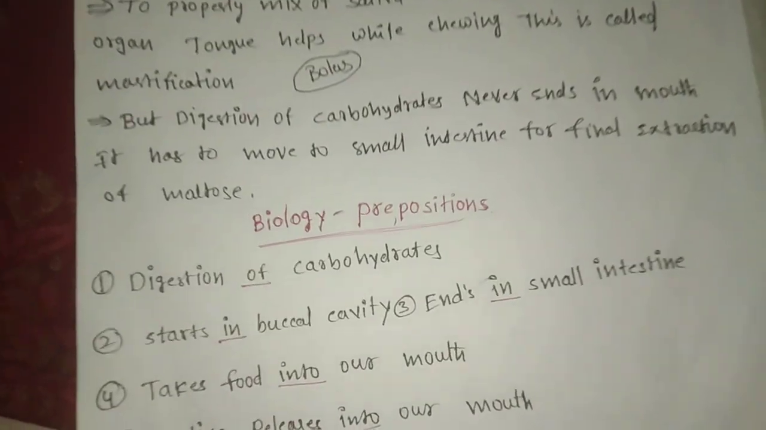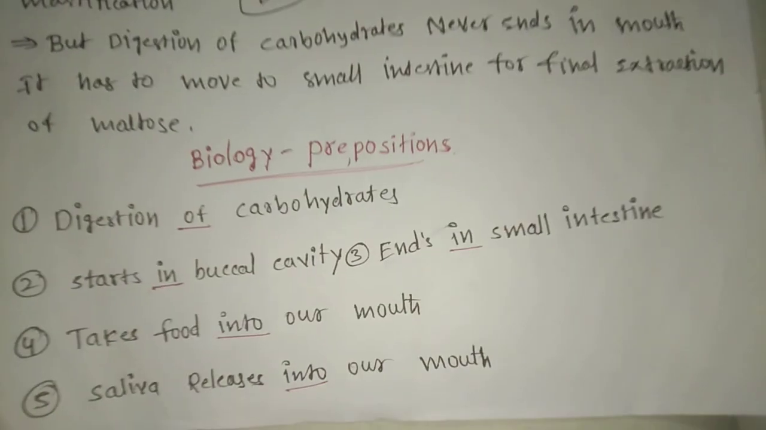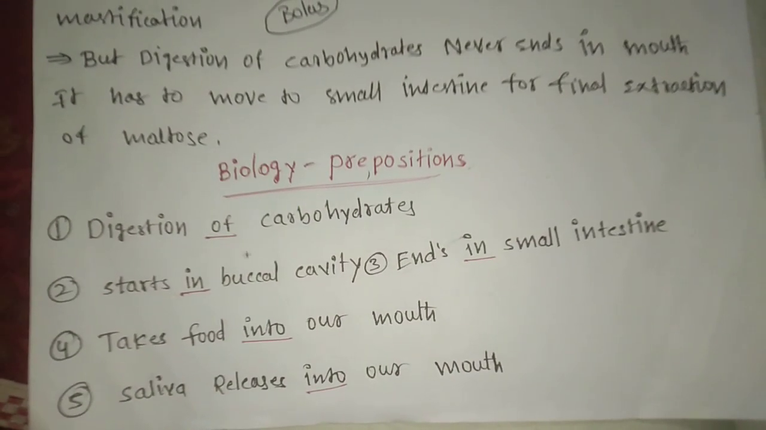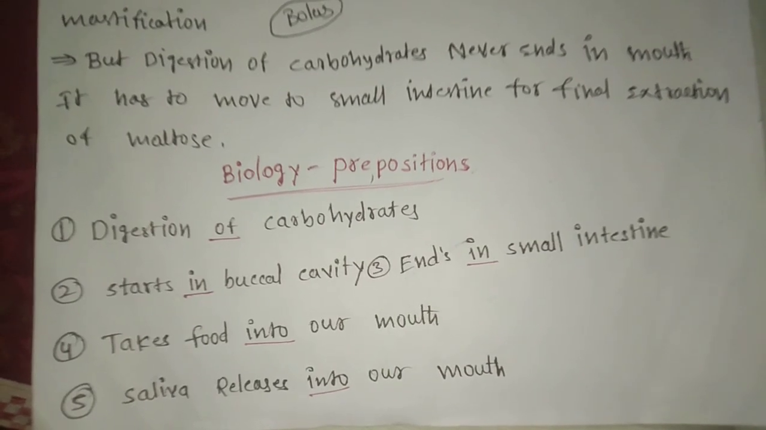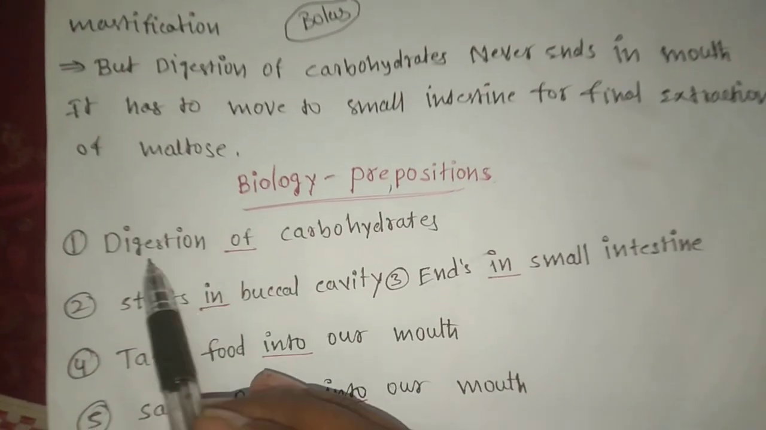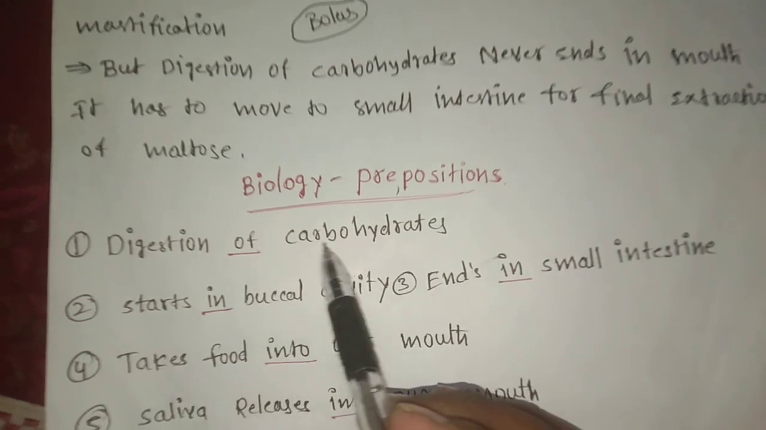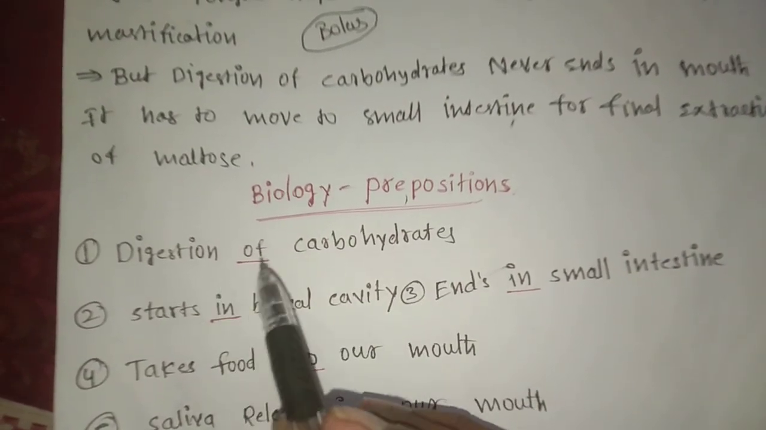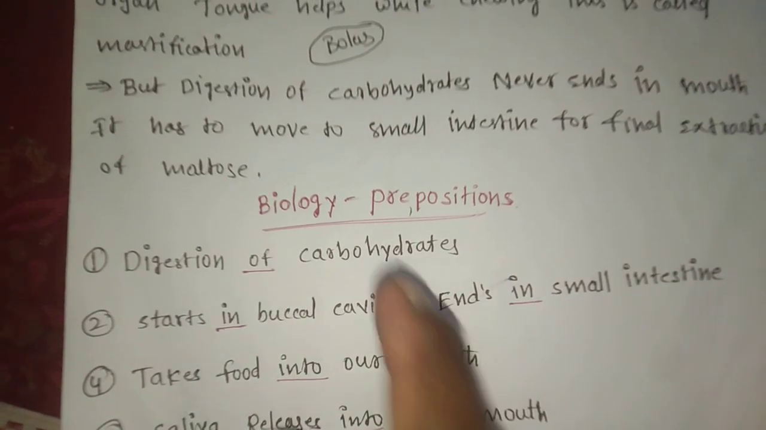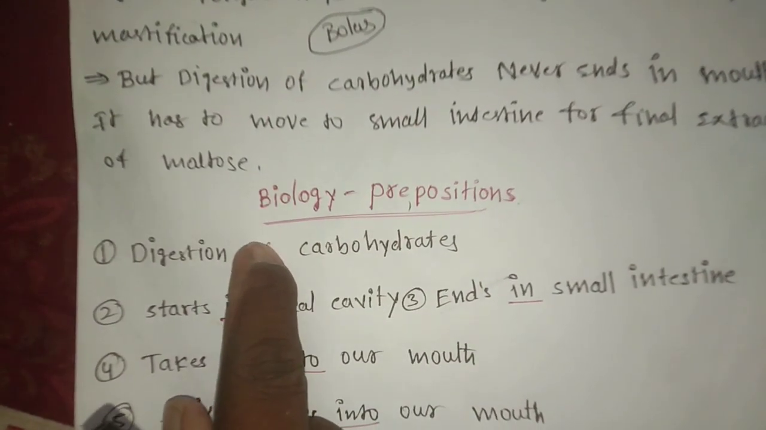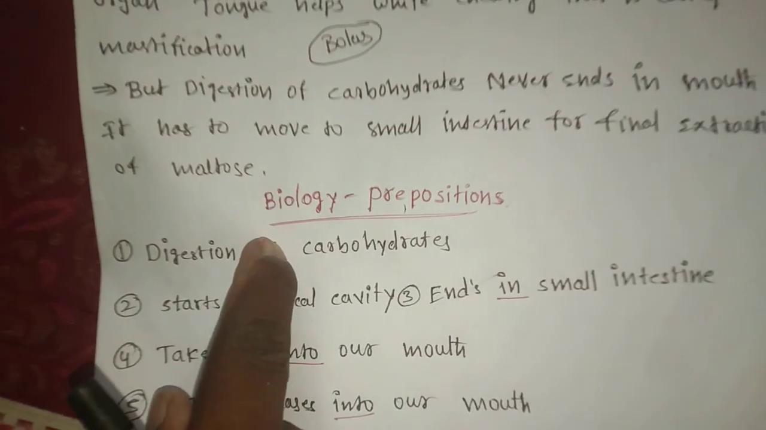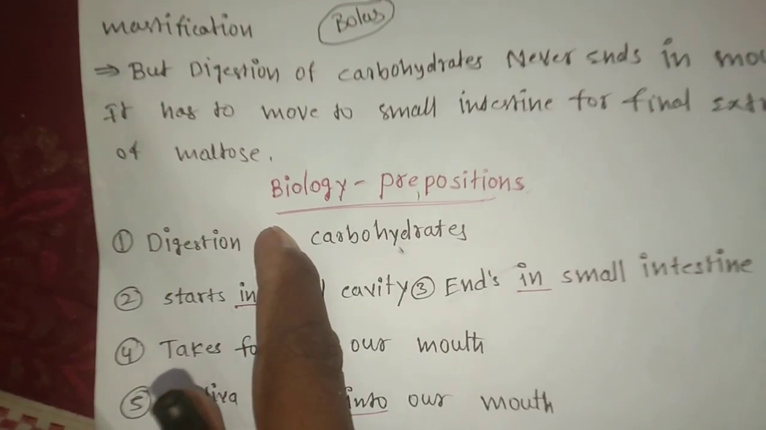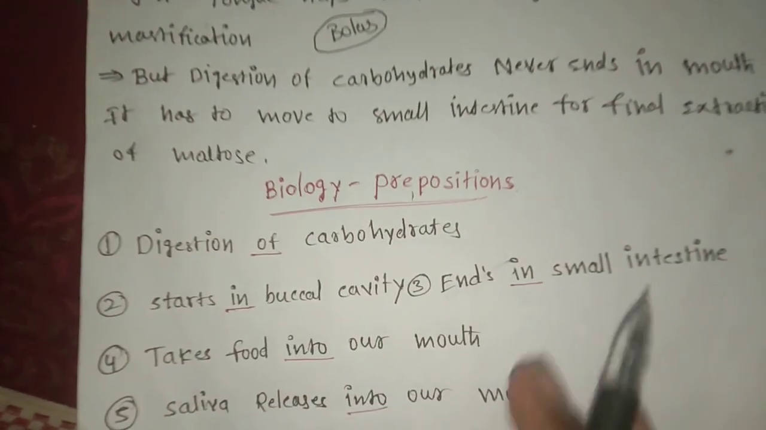Preposition is a word which gives complete meaning to the sentence by its position, maybe before the subject of the sentence or the object of the sentence. So digestion is the subject, carbohydrate is the object. Before the object there is one word which gives complete meaning to the sentence. If I remove this word, digestion carbohydrates, there is no interlink between the two words and there is no meaning to the sentence. That's why it is a preposition.